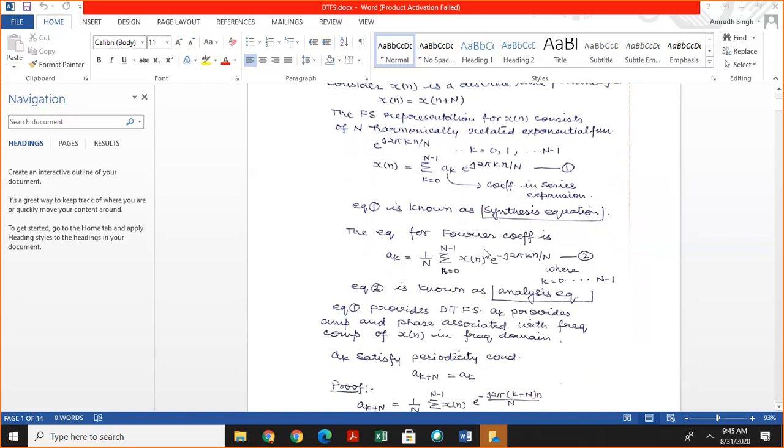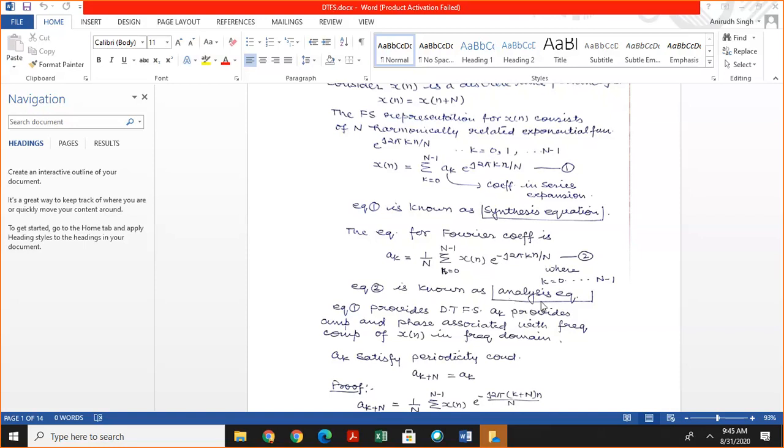Next, the equation for the Fourier coefficient is given by ak is equal to 1 by N summation n equal to 0 to N minus 1 of x of n exponential minus j 2 pi k n divided by capital N, and this is given by equation 2. This equation is known as the analysis equation. Why?